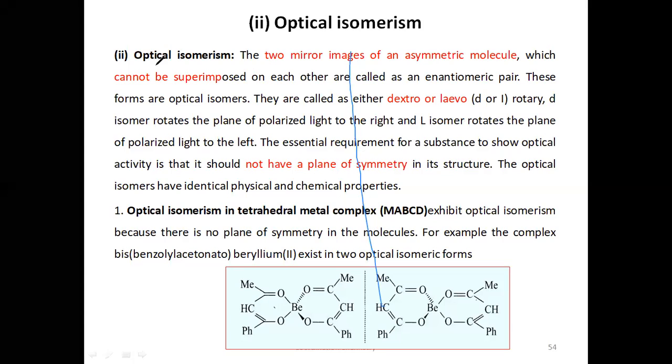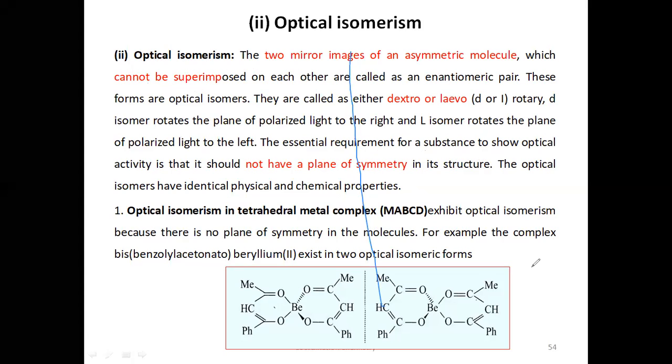No. Here on one side you can show different types of letters, and on the other side we have different types of letters. So if this is the case, it is not possessing a plane of symmetry.